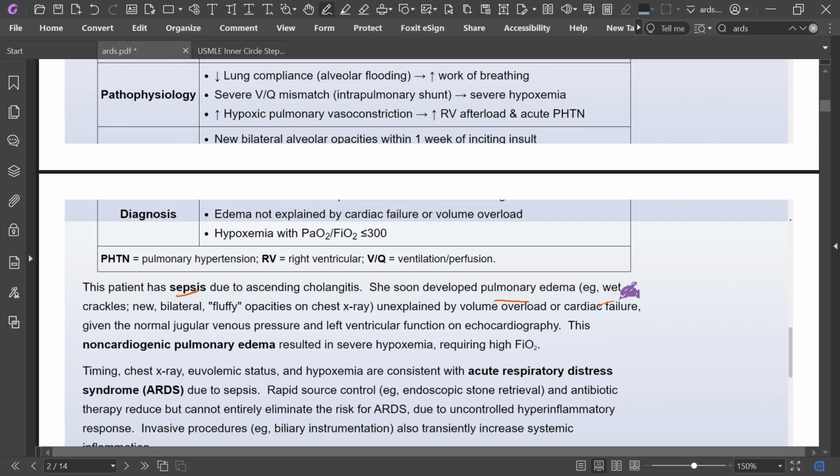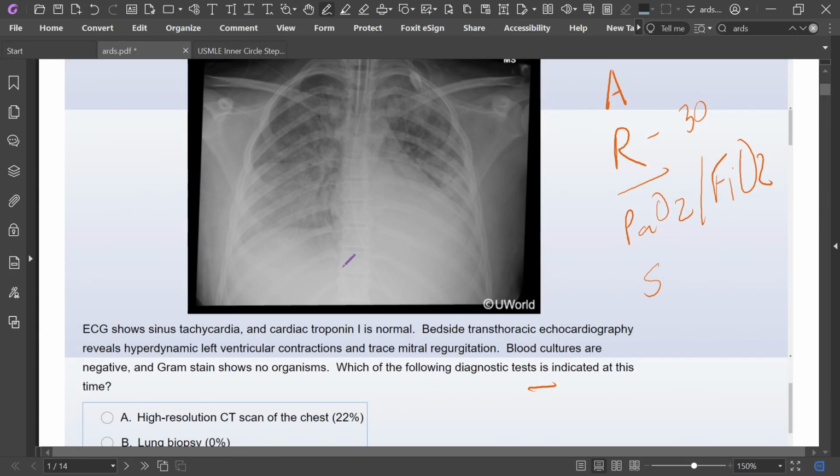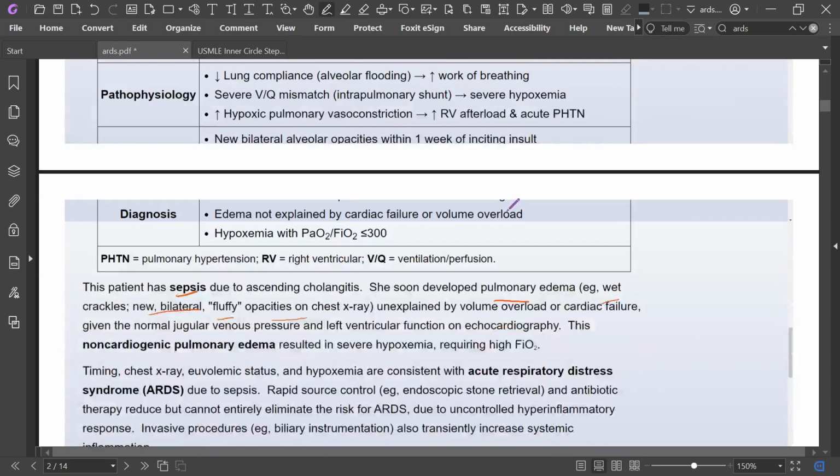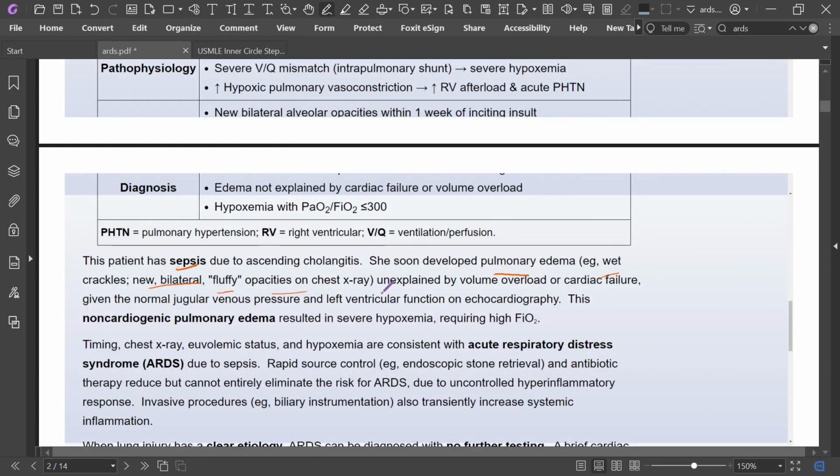She developed pulmonary edema, wet crackles, and new bilateral fluffy opacities on the chest X-ray, and it is unexplained by volume overload or cardiac failure, given the normal JVP and left ventricular function on echocardiography.